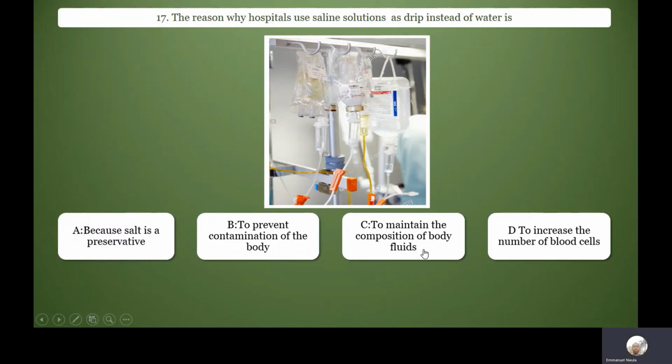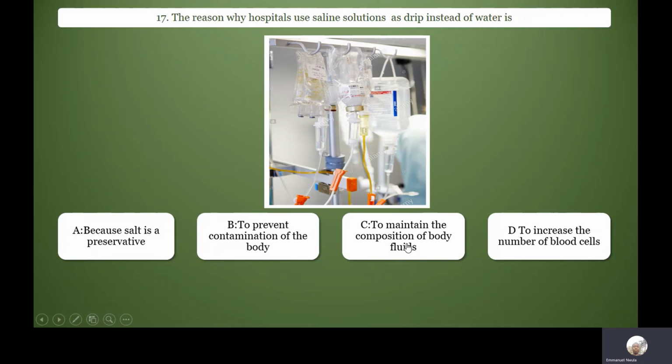The reason why hospitals use saline solutions as drip instead of water is to maintain the composition of body fluids. They can't give you ordinary water, they give you drip containing salt to make sure that your blood is isotonic. It has the same osmotic pressure with your cells. If not, your cells will burst.